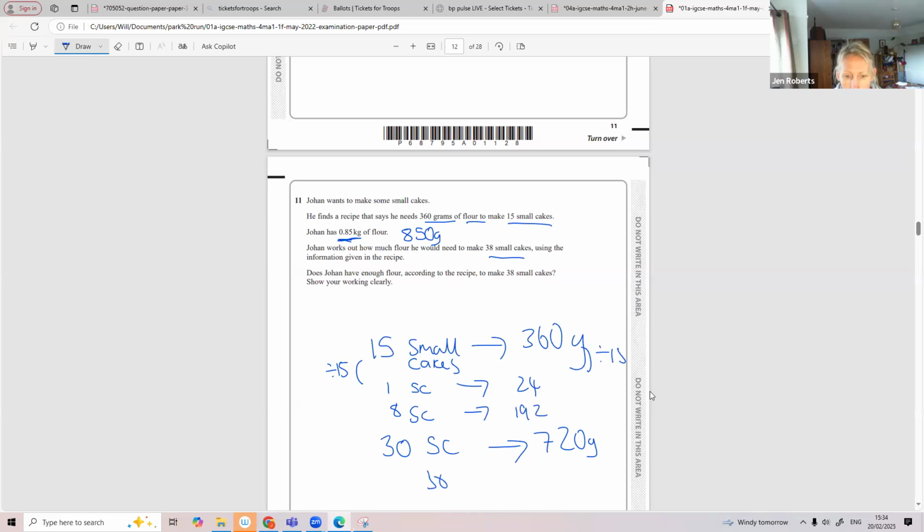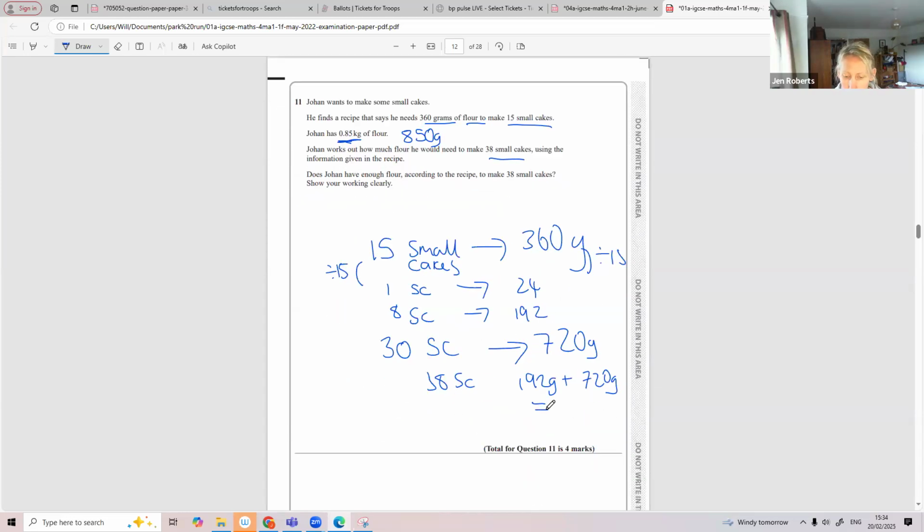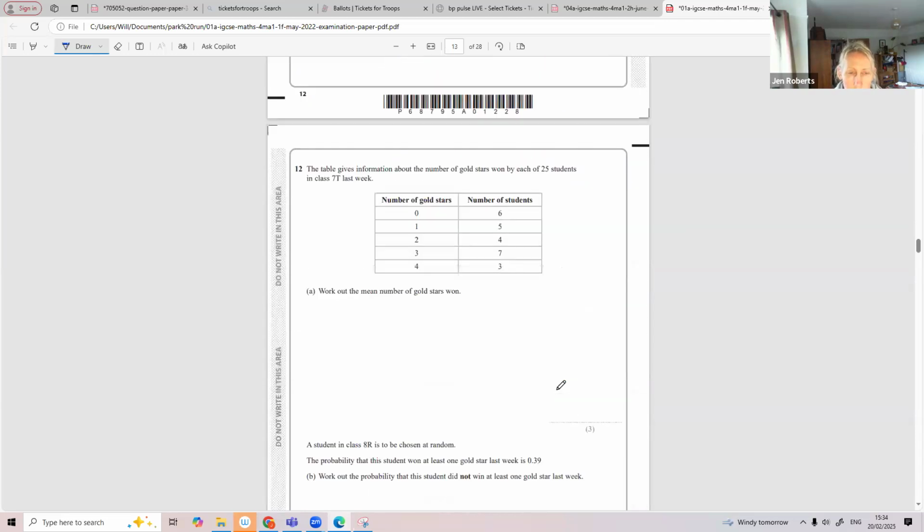So 38 small cakes is 192 grams, add 720 grams, which is 912 grams. It's only got 850, so no, he does not have enough.